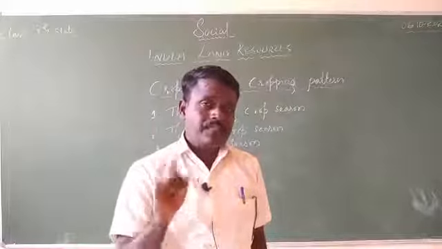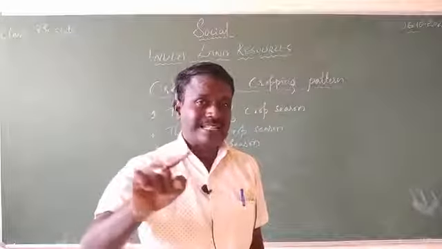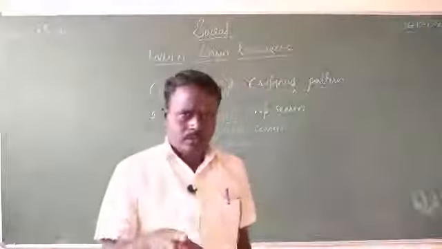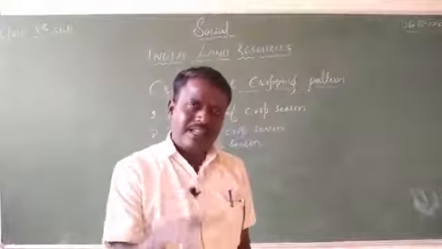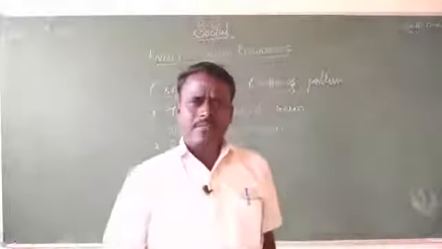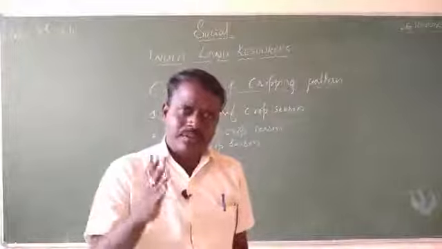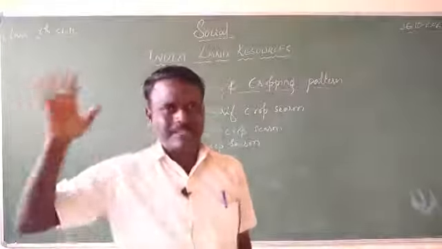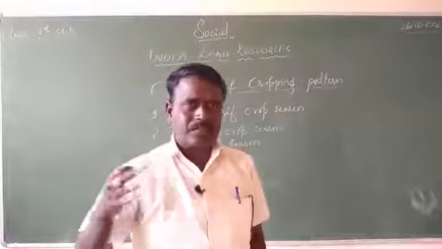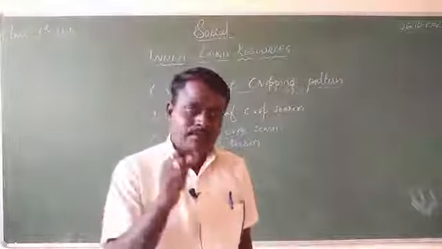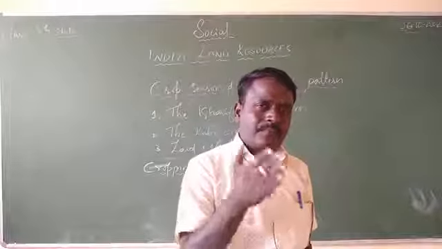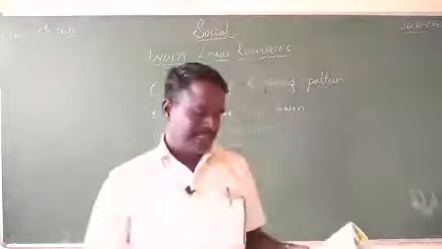You know very well that the rainy season starts in our country from June 1st, when the monsoon rains enter India. So whatever crops we grow from June come under the Kharif season.